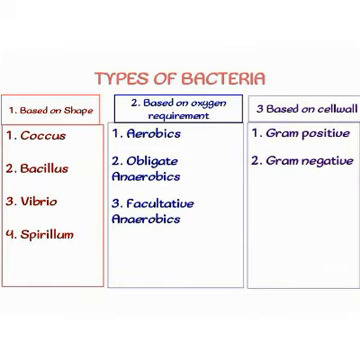Here are the types of bacteria based on 3 categories. The first is based on shape. There are 4 types. The coccus, which is spherically shaped. There's a bacillus, it is rod-like in shape. There's a vibrio, it's comma in shape. There's a spirillum, which is spiral in shape.